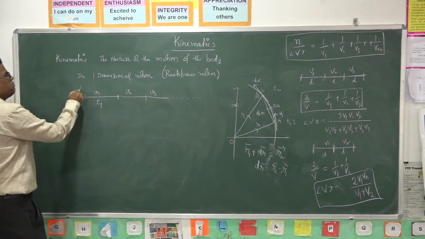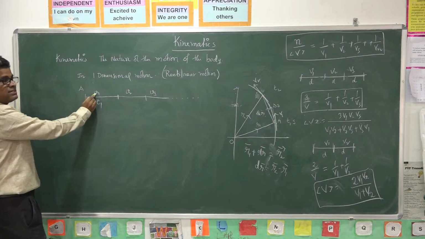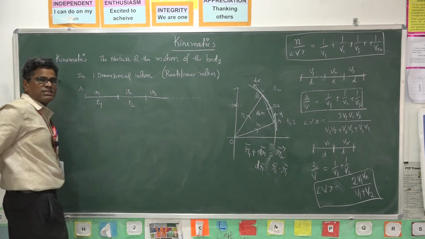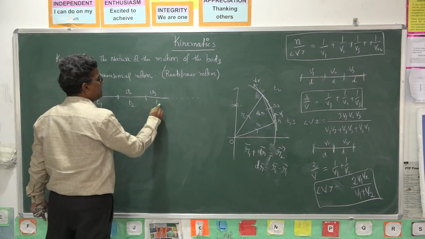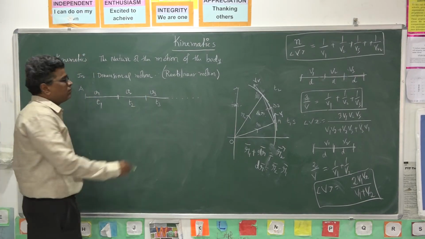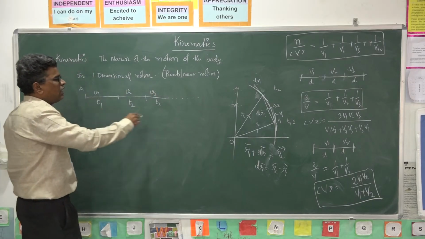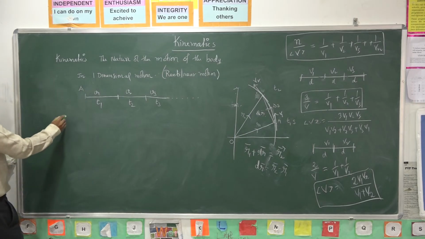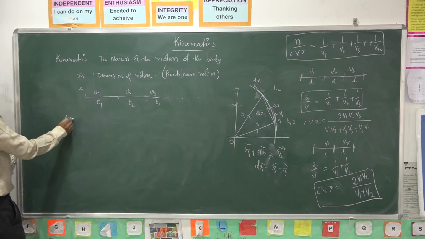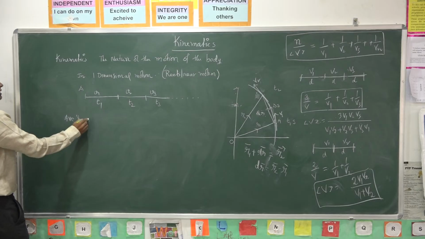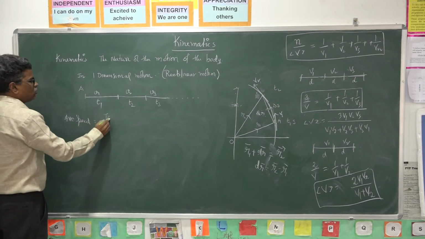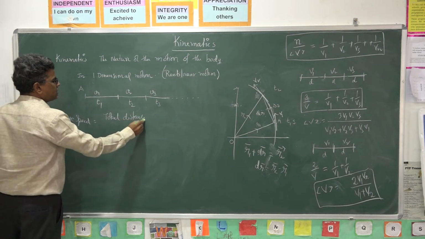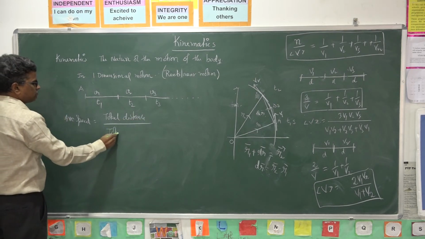The body starts from A. In t1 seconds it travels with a speed v1, in t2 seconds it travels with a speed v2, in t3 seconds it travels with a speed v3, and so on like this. Now I want the average speed. What is average speed? The basic formula is total distance by total time.